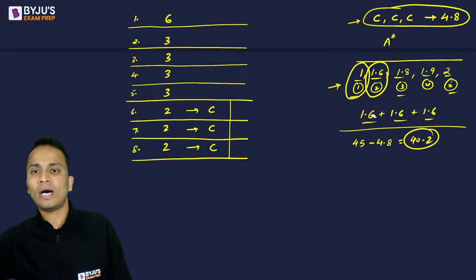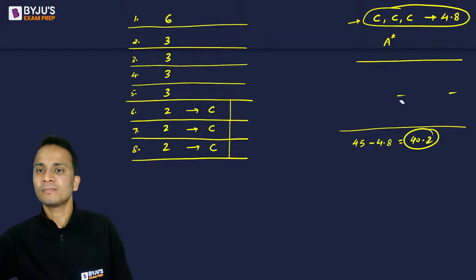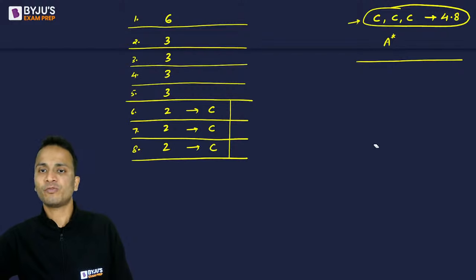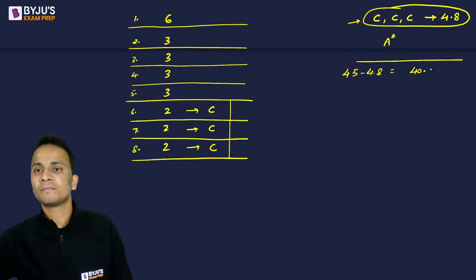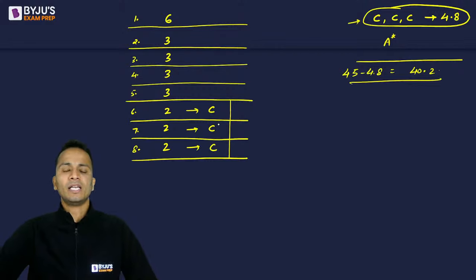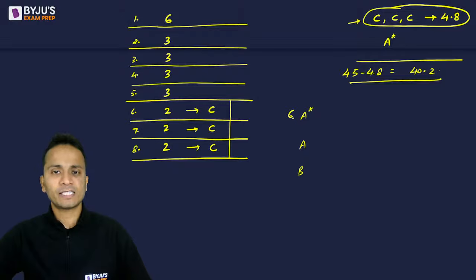2 members each. So I will erase this data and just make some extra space for the rough work. So out of 45 lakhs, this 4.8 lakhs is distributed and I'm left with 40.2 lakhs. Okay, 40.2 lakhs is remaining, right? Now 40.2 lakh will be distributed among A star, A or B. A star, a total incentive of 6 lakhs.